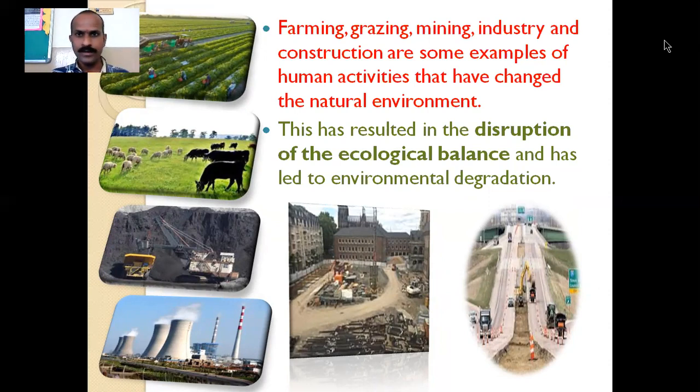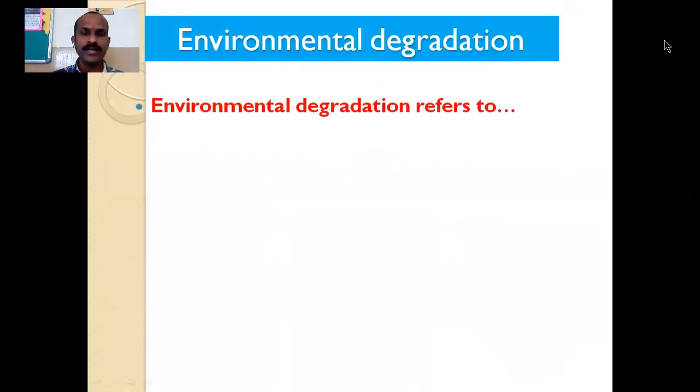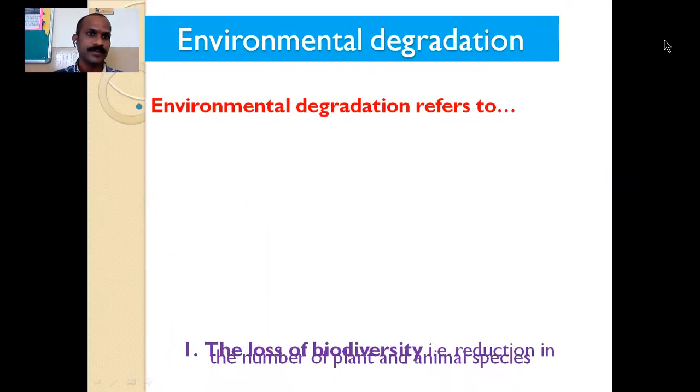For taking out the minerals, man dug the land, so it has changed the natural environment. This resulted in the disruption of ecological balance. Okay, the human activities have disturbed the ecological balance, and because of that, environmental degradation is caused.